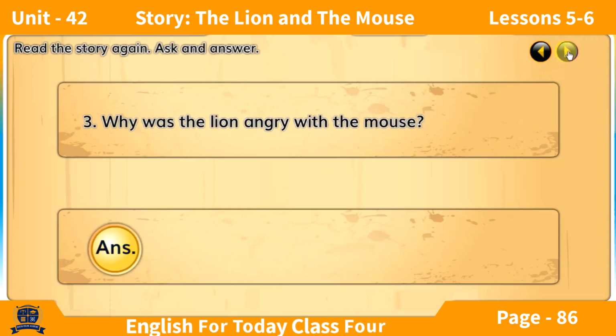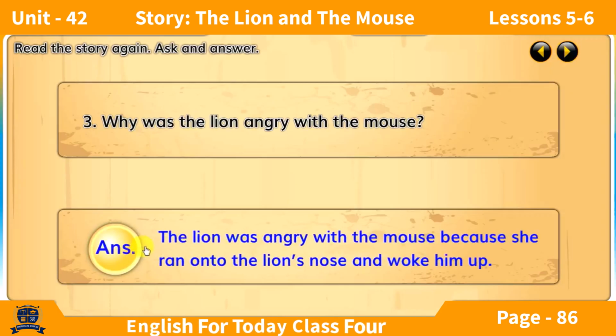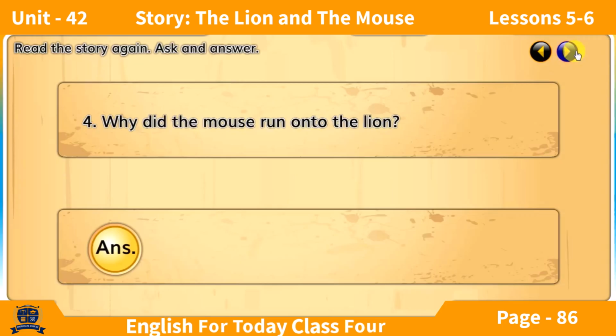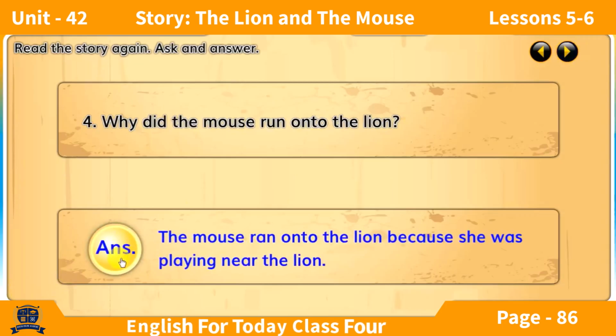Why was the lion angry with the mouse? The lion was angry with the mouse because she ran onto the lion's nose and woke him up. Why did the mouse run onto the lion? The mouse ran onto the lion because she was playing near the lion.